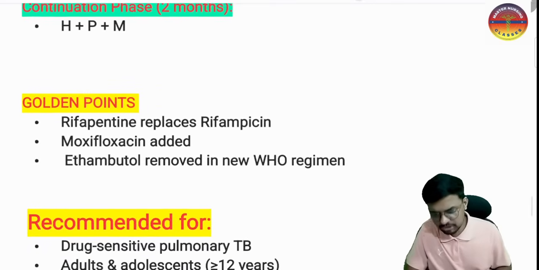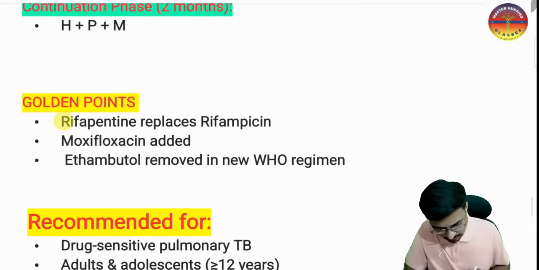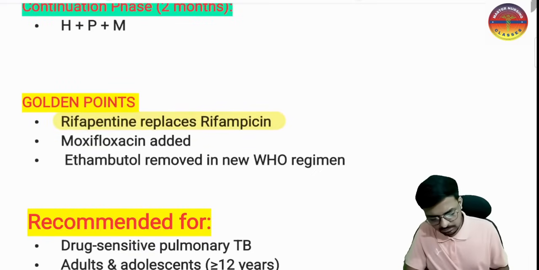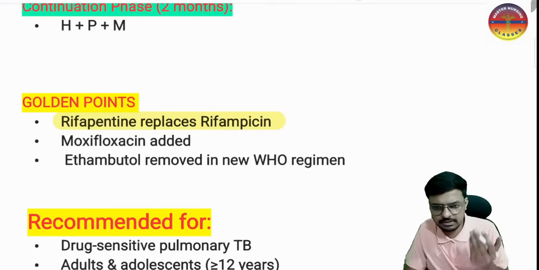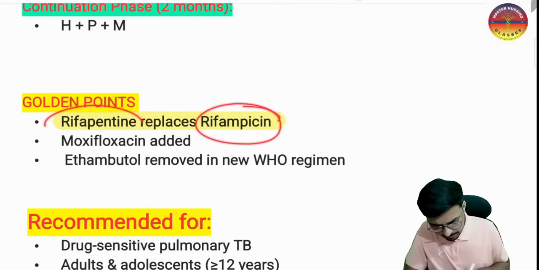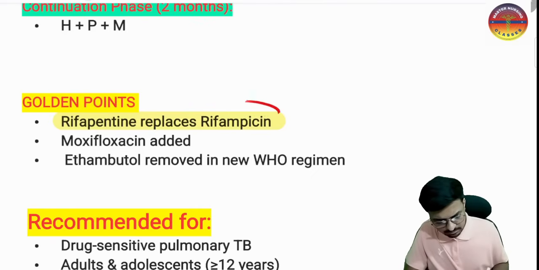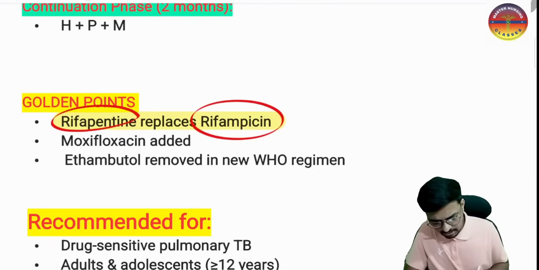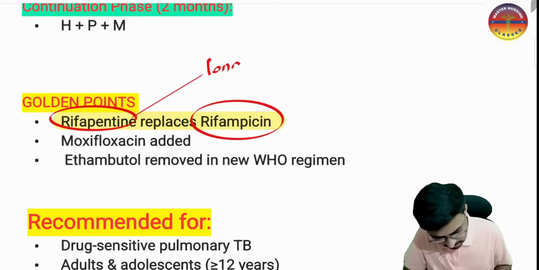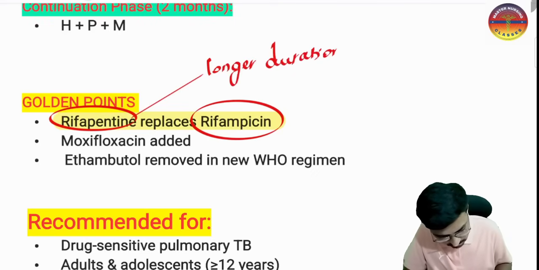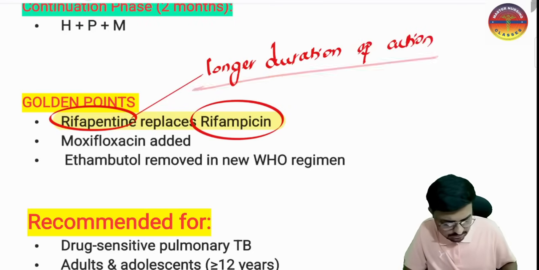Golden point about this one: rifapentine replaces rifampicin. Rifampicin is not a part of this treatment of TB now, as said by the WHO. Why rifapentine? As compared to rifampicin, rifapentine has a longer duration of action. So that is the reason rifapentine is primarily involved here.